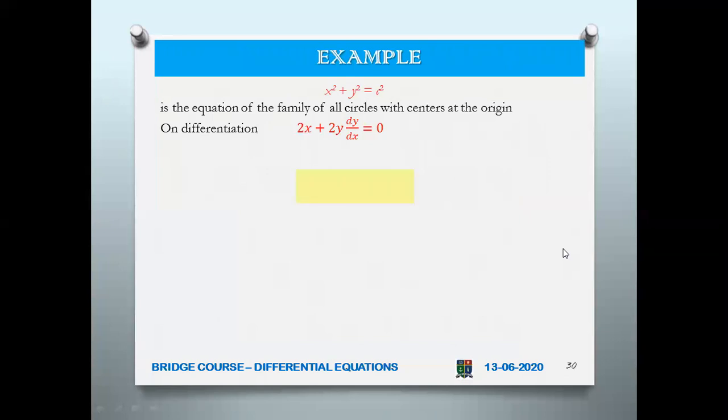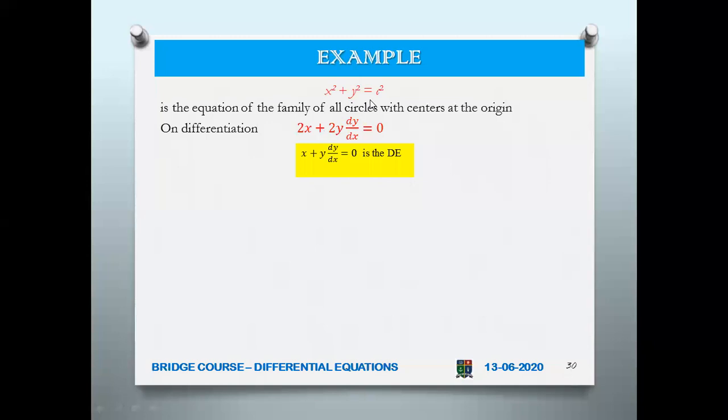Now let us understand with an example. As I told you, take one circle equation with center at origin: x squared plus y squared equal to c squared, where c is the parameter. c is the radius, and for each value of c, you can find one circle. So it is the equation of the family of all circles with centers at the origin. Now if you differentiate, what happens? We take y as the dependent variable and x as the independent variable.